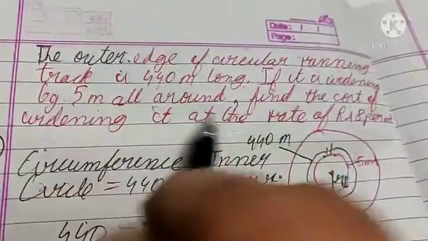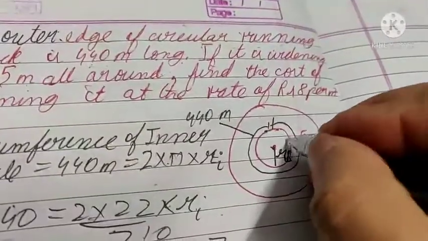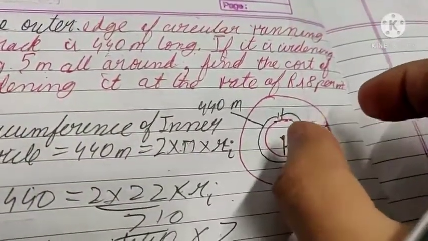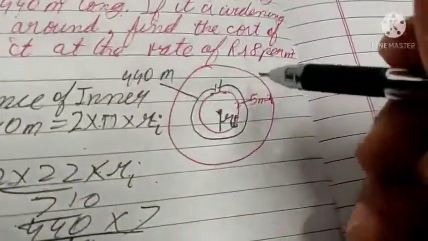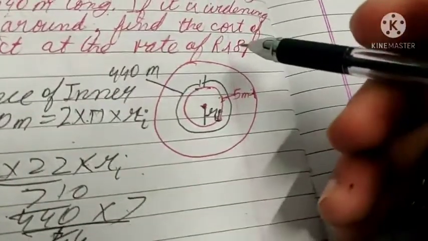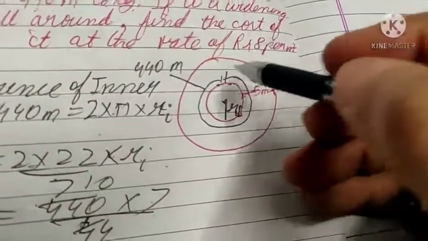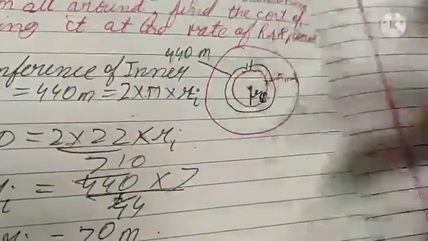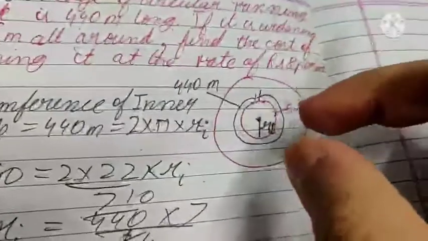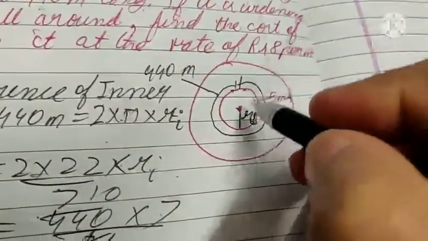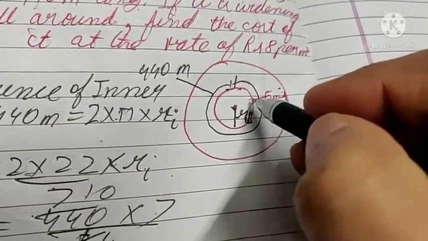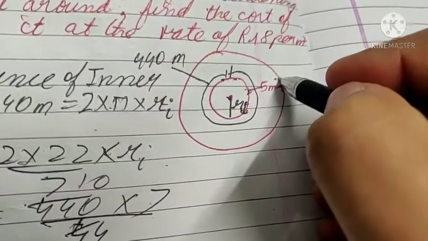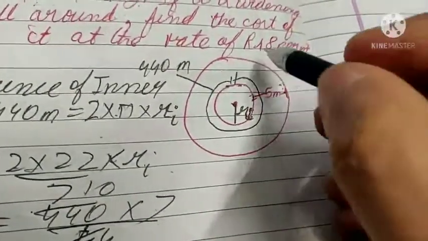Okay, now it says that it is to be widened by 5 meters all around. It has been widened, means it has increased, it has been made thicker. We have to find the cost of widening. Means we have to first calculate the area of this portion, how much area has been widened up. Widened means चौड़ा करना, किसी को फैलाना. मीन्स इसको फैला के यहाँ तक लाया गया. मीन्स वी हैव इंक्रीज दिस एरिया. सो वी हैव टू फाइंड द कॉस्ट ऑफ वाइडनिंग. मीन्स हाउ मच वी हैव वाइडेंड.